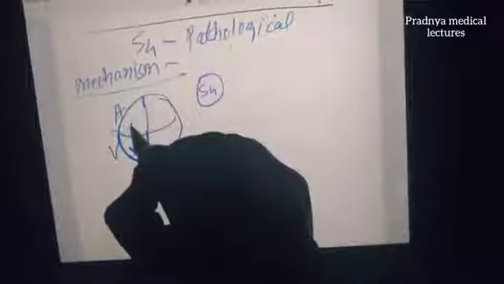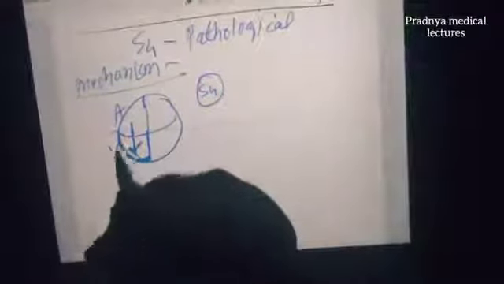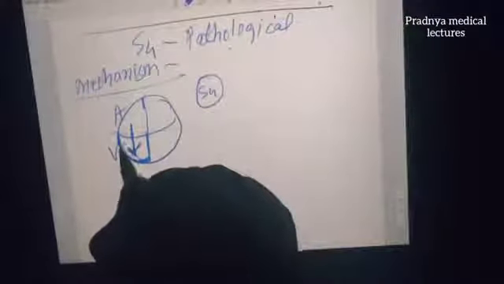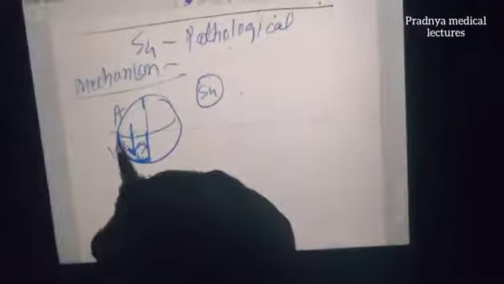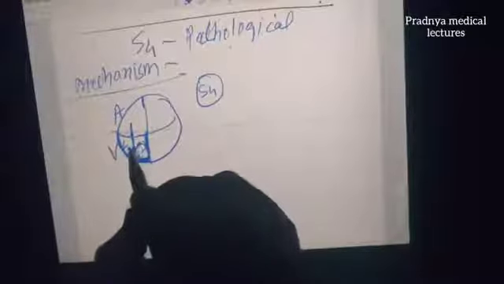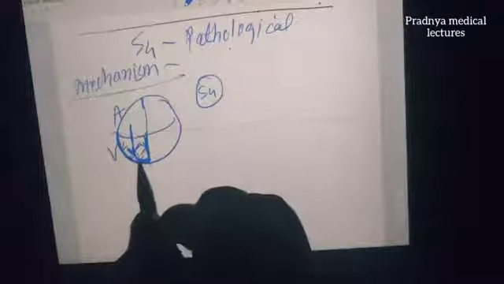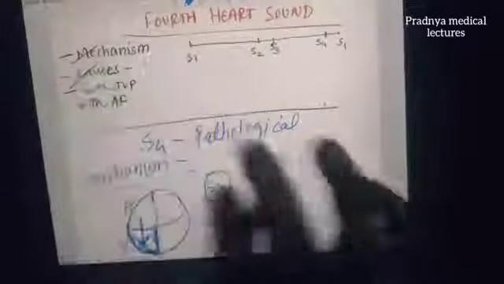So this atrial contraction we hear as S4. So this is indicative, again, that the ventricle is completely non-compliant. Now the causes can be if the ventricle is unable to expand, as there is restriction for the ventricle to expand, as in restrictive cardiomyopathy, or if there is diastolic dysfunction. So this is how S4 is produced. This is the mechanism we have seen.